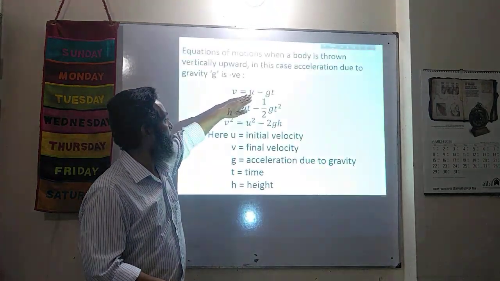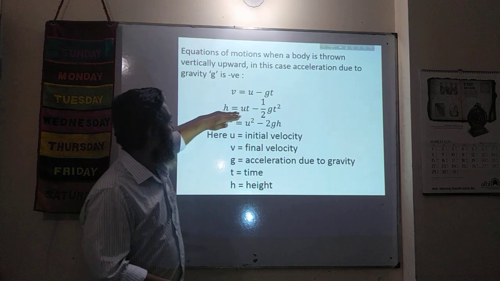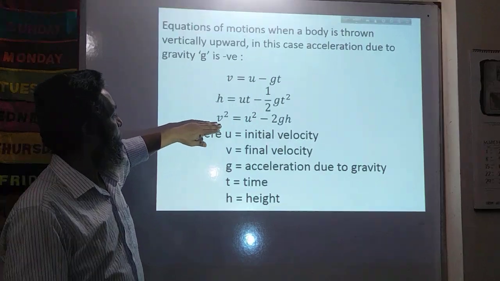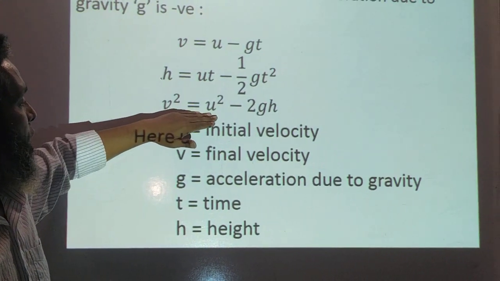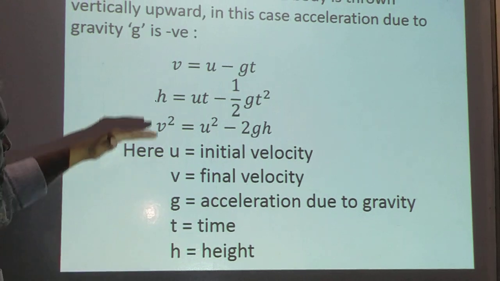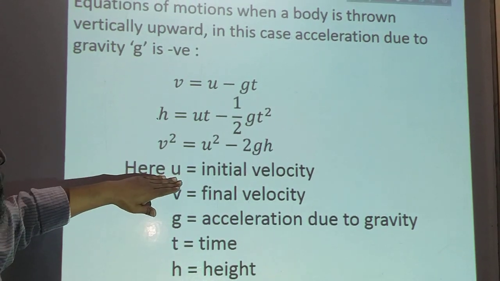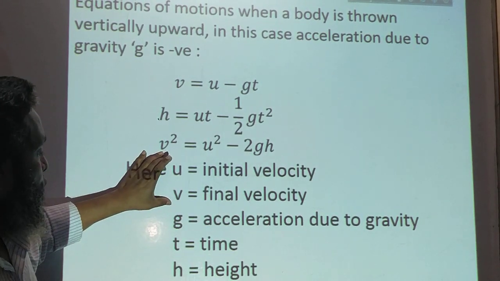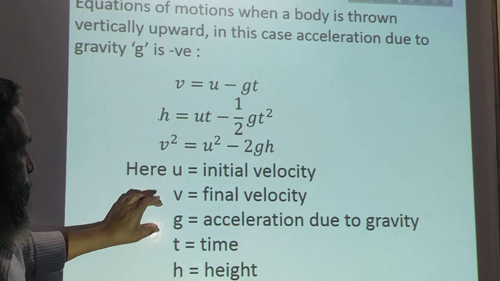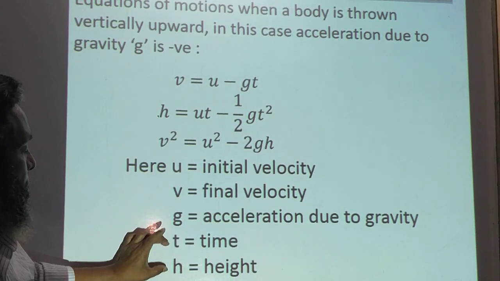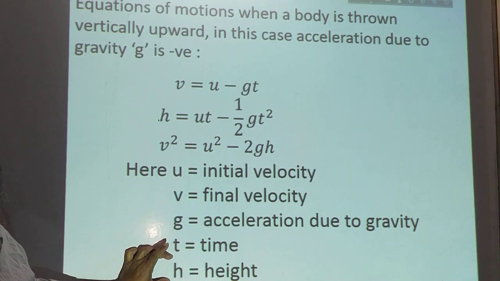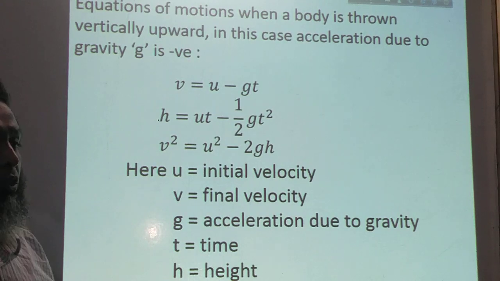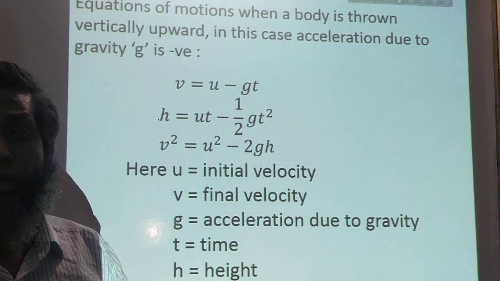So v is equal to u minus gt, and then h is equal to ut minus half gt square, and v square is equal to u square minus 2gh. All the same quantities as earlier: u is initial velocity, v final velocity, here u and v positive, g acceleration due to gravity which is negative, t time always positive, and h height. Here height is also considered as positive. So we have got three equations of motion when a body is thrown vertically upward.